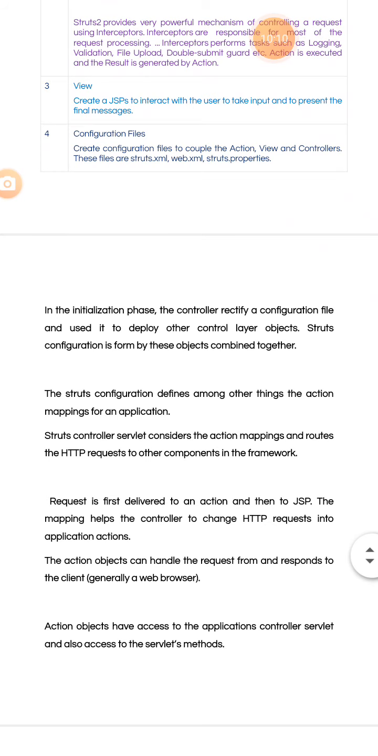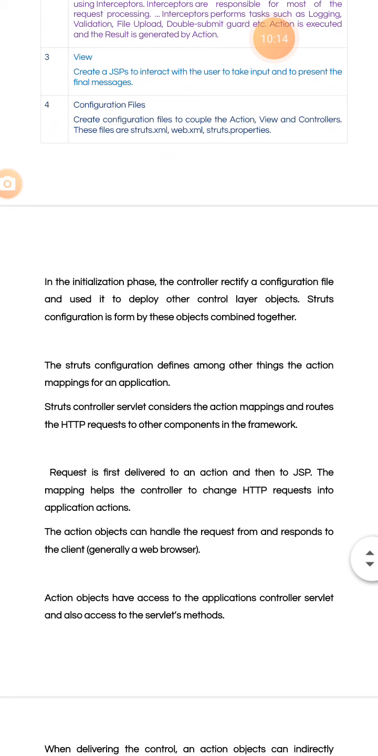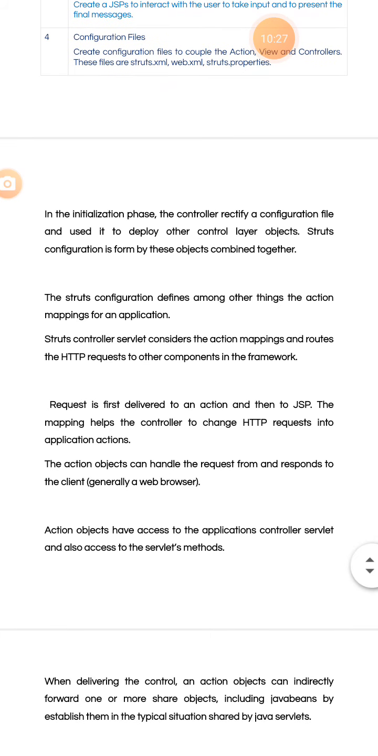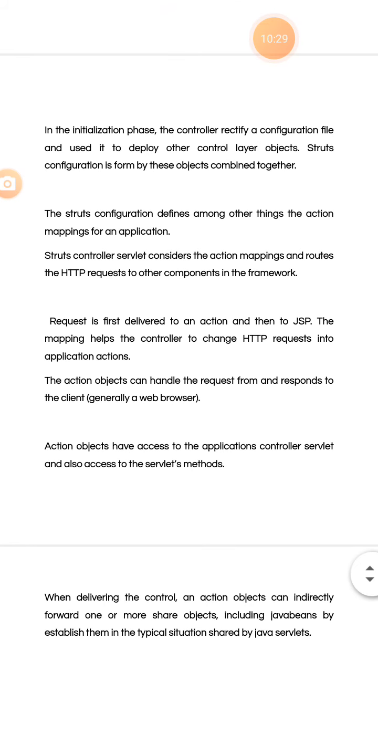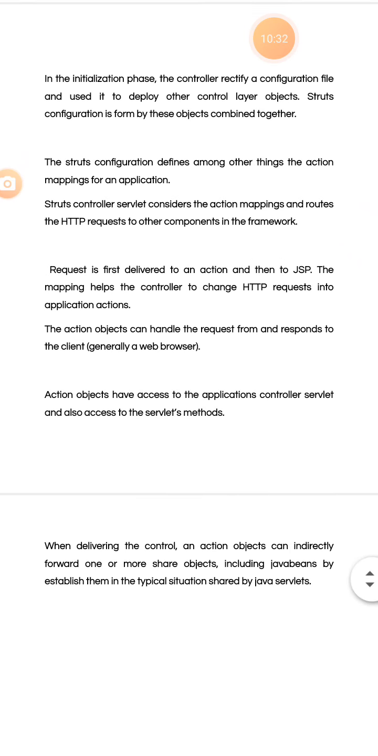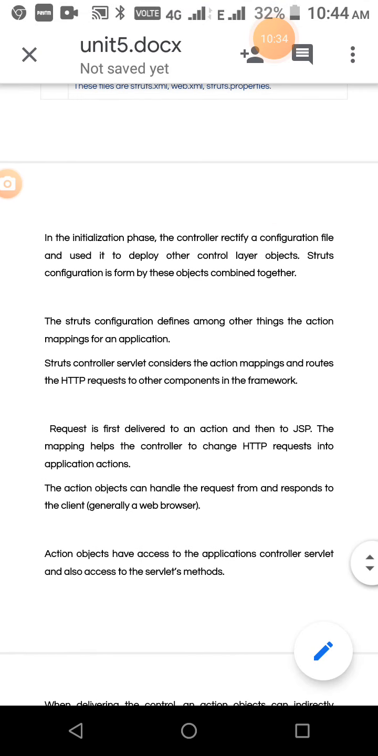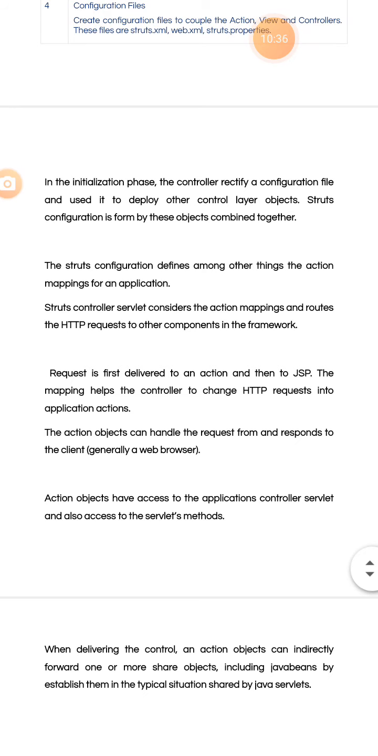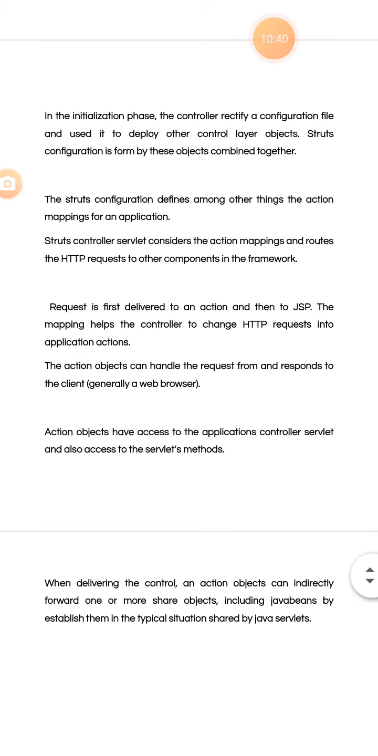And then view means the presentation layer. Next, configuration files, to couple the action, view and controllers. What do configuration files mean? struts.xml, web.xml, struts.properties. These are called the configuration files. So in the initial phase it rectifies. Whenever we start Struts, these configuration files are important and they must be rectified, then only can we start any programs.